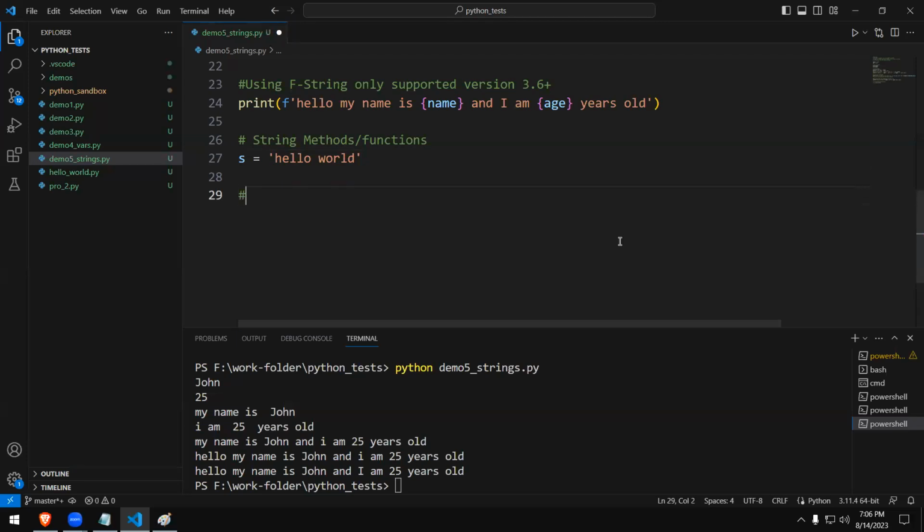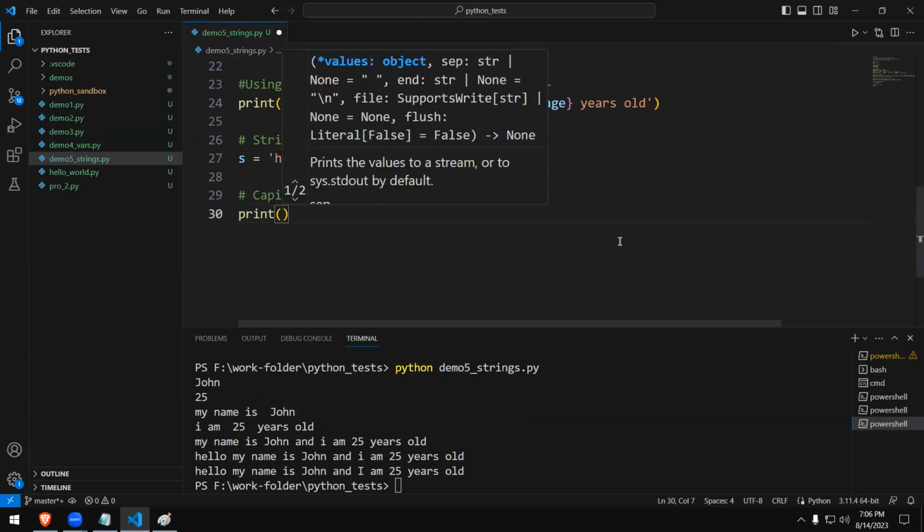Okay. Let's say you want to capitalize the string. It's pretty simple. You type print, because I just want it to be printed on a line directly.